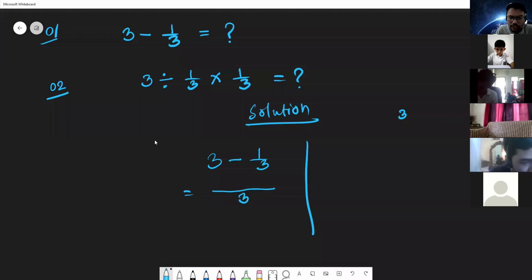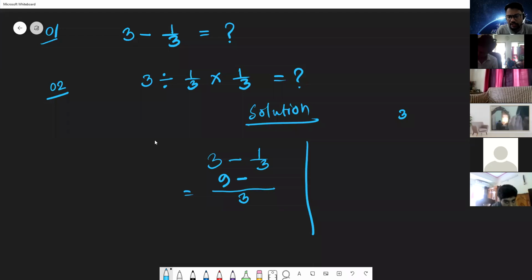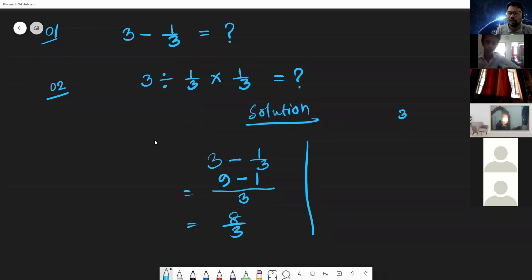Any whole number is directly multiplied with the LCM, so it will be 9 minus. Here the LCM is 3 and the denominator is 3. If the LCM is divided by the denominator, the answer is 1. So 1 multiplied by numerator 1. So the first method's answer is 8 by 3. This is the one method.